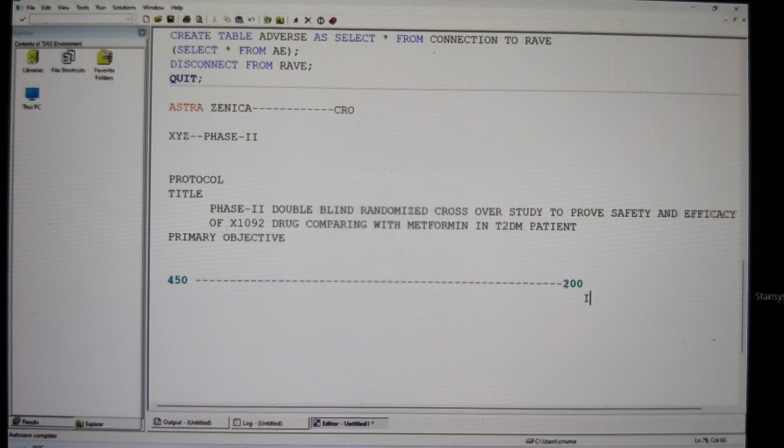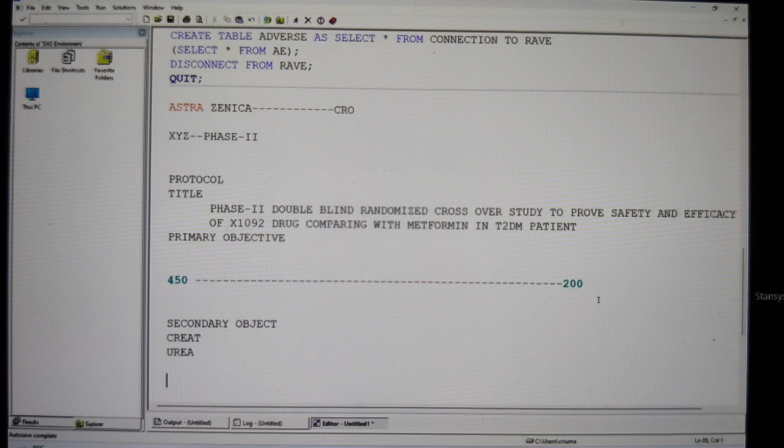The study is going to have only one primary objective, but the next important thing we do is write the secondary objectives. Okay, and each and every study is going to have multiple secondary objectives. You should understand. Say for example, the primary objective of this current study is a reduction in the blood glucose level, and my secondary objective is a reduction in the serum creatinine, because creatinine also plays a very important role in diabetic patients. And blood urea. Reduction in the serum creatinine and blood urea are the secondary objectives. And I have one more secondary objective. Say for example, if the patient is having any hypoglycemic symptoms, I'm going to look into that also.